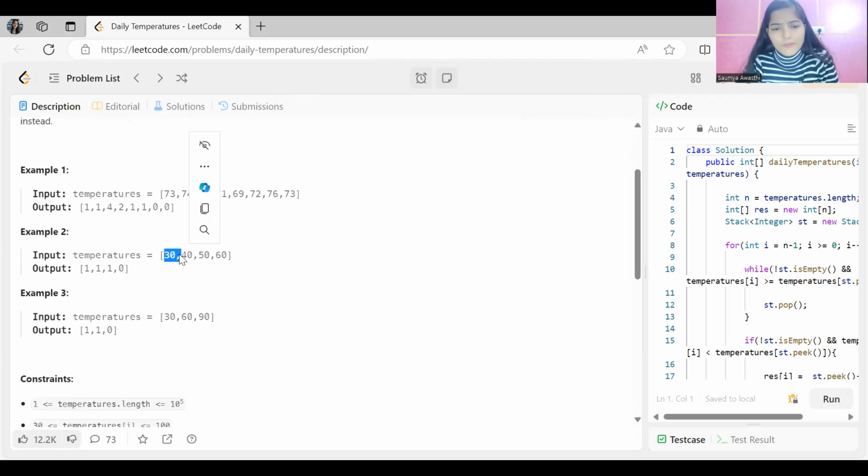For 30, if you see, the next day itself is warmer, so we got 1. For 40, the next day itself, 50, is warmer, so we got 1. For 50, the next day itself is warmer, so we got again 1 day.